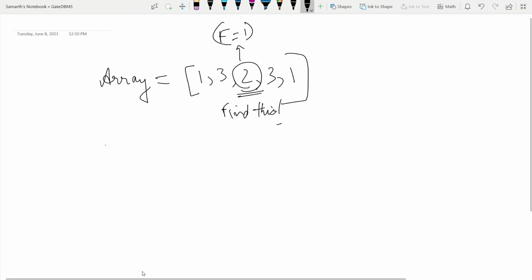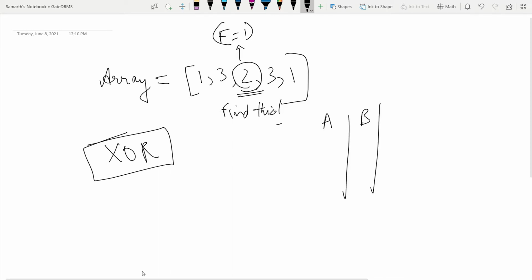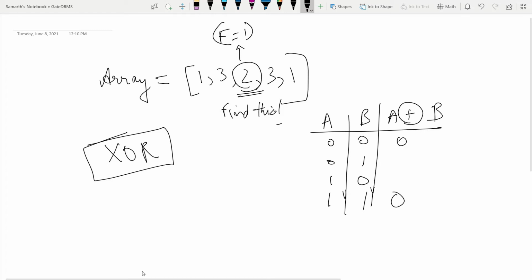To approach this problem, I will be using the XOR operation between numbers. To understand the XOR operation, we must firstly understand how the XOR logic gate works. So let me just draw the truth table for the XOR logic gate. The XOR gate returns 0 whenever all the inputs it receives are the same. So let me place a 0 here, since these two inputs are the same. And the XOR operation places a 1 where we have different inputs provided. So we place 1 here.